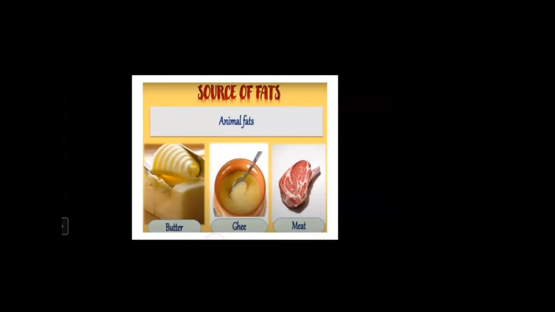Now you must be thinking that teacher is older than us. Then why does she need fewer calories than us? Now see, children, our day-to-day activity tells us how much calories we should take. Your physical activities are more than mine. You run, you dance, you jump, all these activities you do. But I don't jump, I don't run here and there, isn't it? So my physical activities are less.